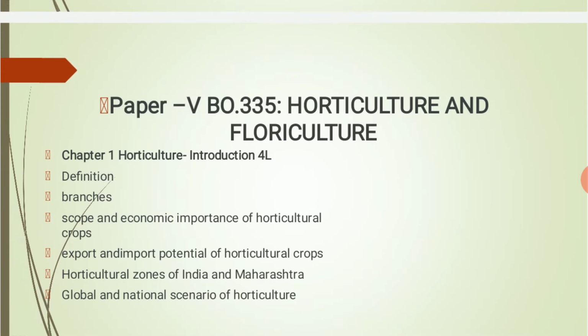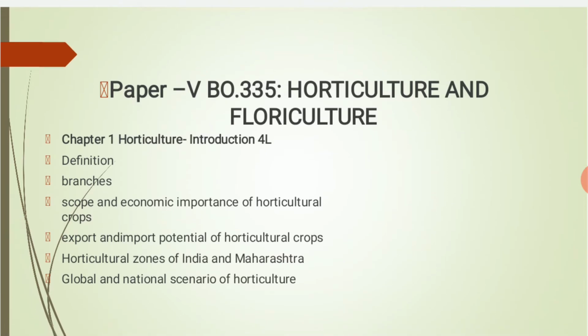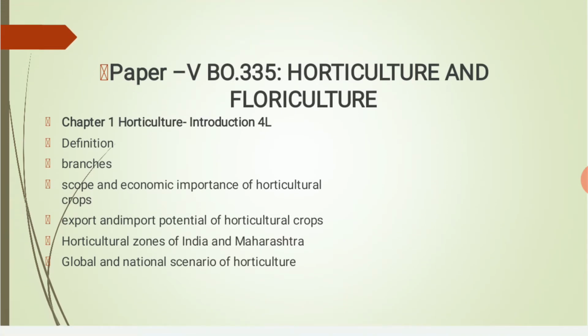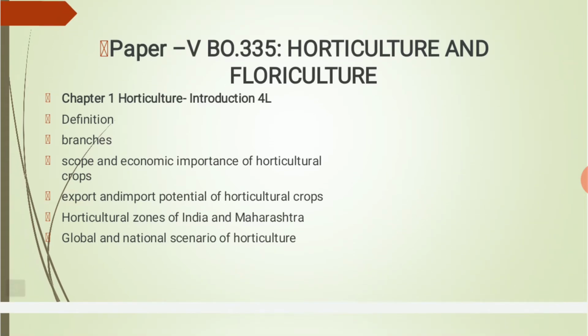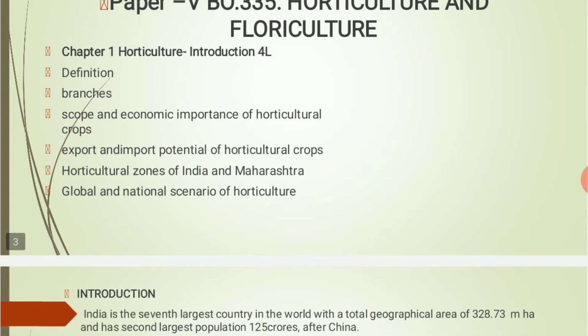Chapter 1 is horticulture, and we'll be seeing that it contains introduction, definition, branches, what are the different branches of horticulture, then the scope and economic importance of horticultural crops, then the export and import potential of horticultural crops, then horticultural zones of India and Maharashtra, and the last one is global and national scenario of horticulture.